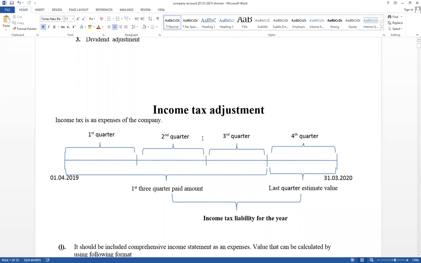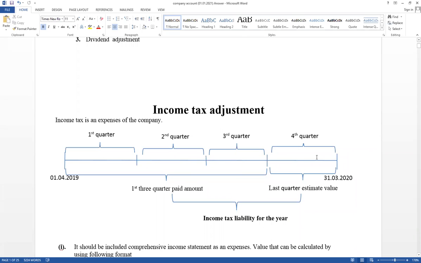Now think about the theory relevant to income tax. Tax should be paid by each and every company within a 3-month period. It must be paid every 3 months. Think about this step, keep it in mind, important. Income tax should be paid within a 3-month period. Tax must be paid every 3 months, on a quarterly basis. A quarter means 3 months.